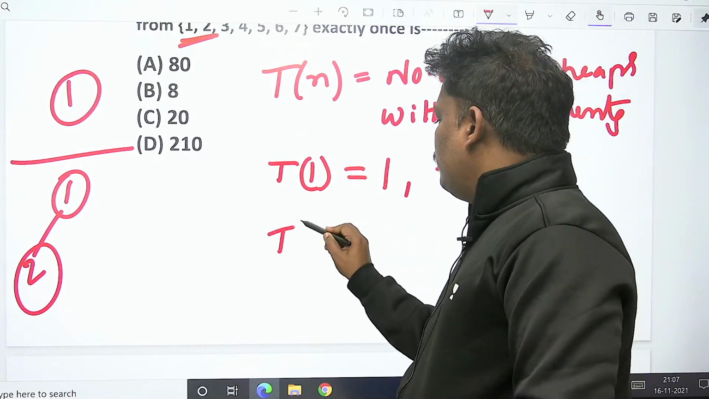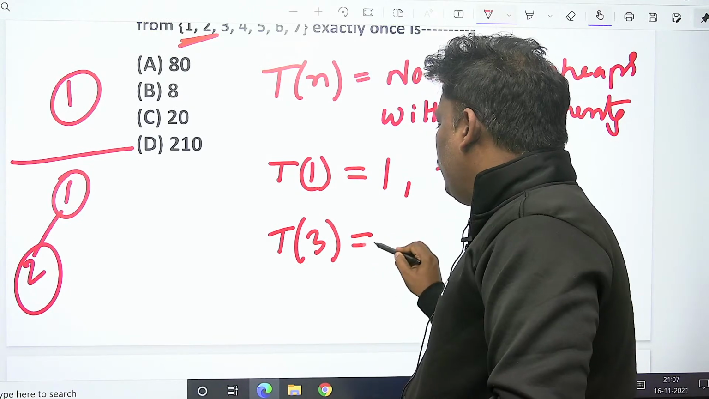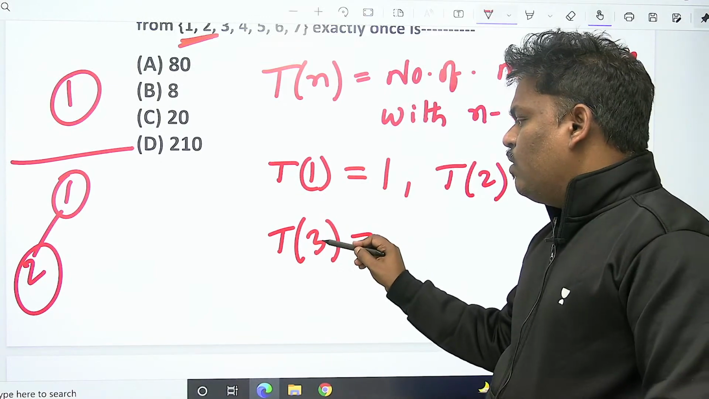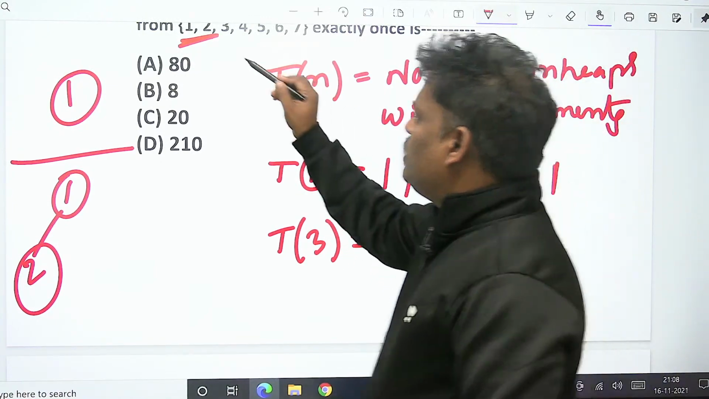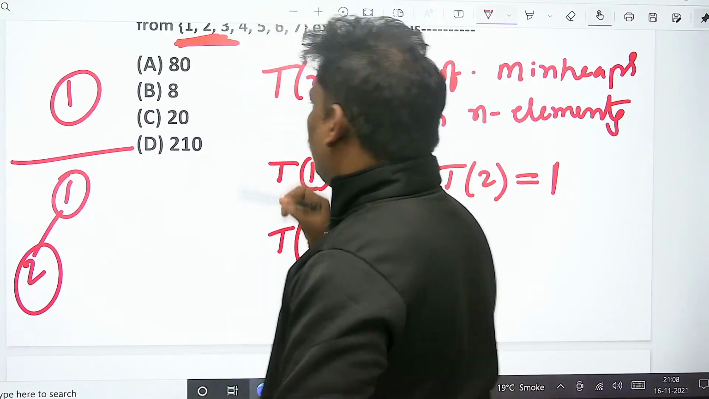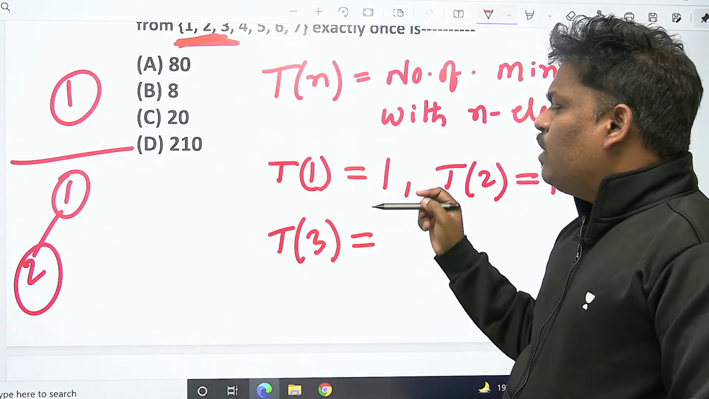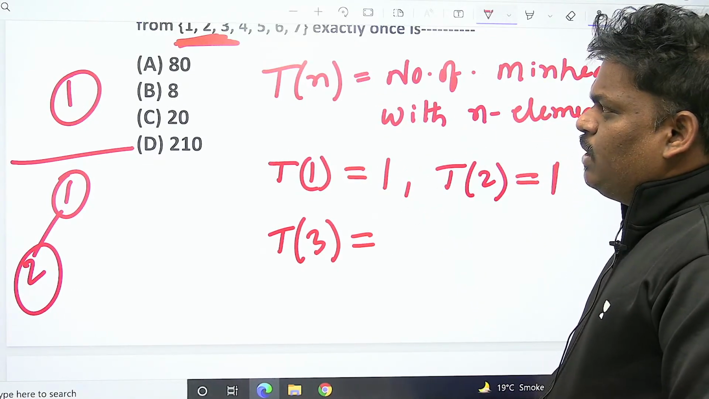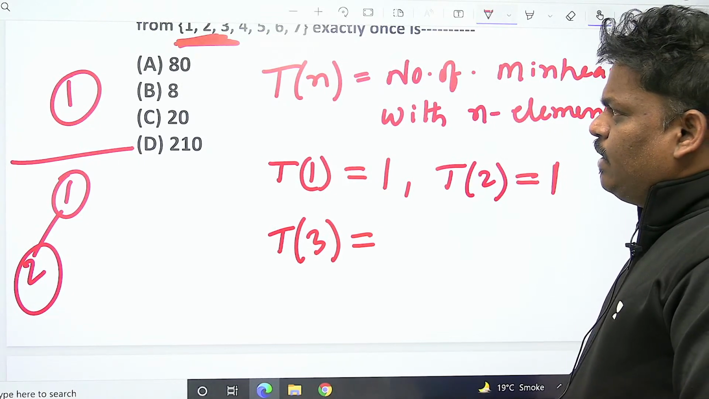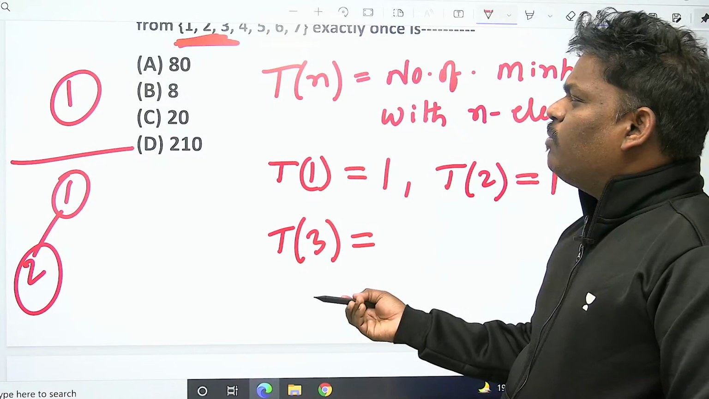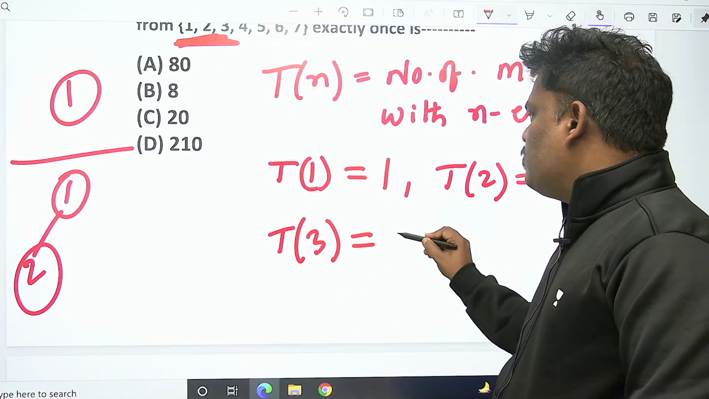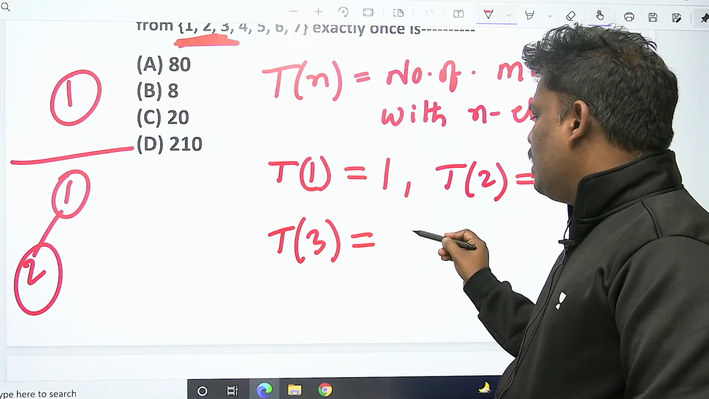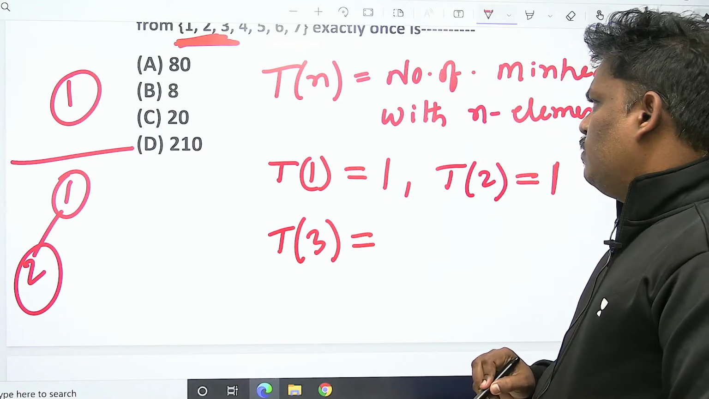What is T of 3? Three elements, how many min heaps are possible? Assume the three elements are 1, 2, 3. Out of those three elements, one will be the root. The next ones are 2 and 3. If you observe clearly, one element goes to the left and one to the right. So can you help me now? How many min heaps are possible? One will be the root.